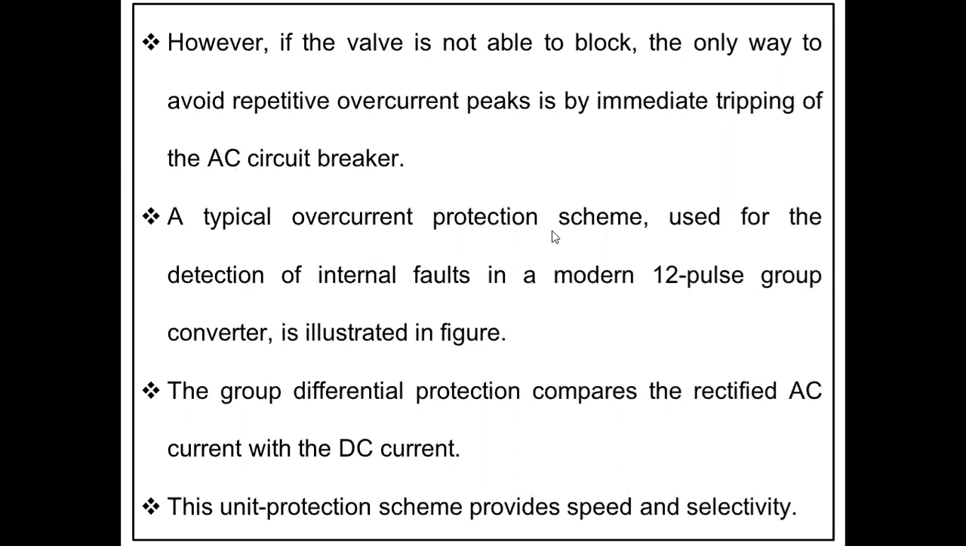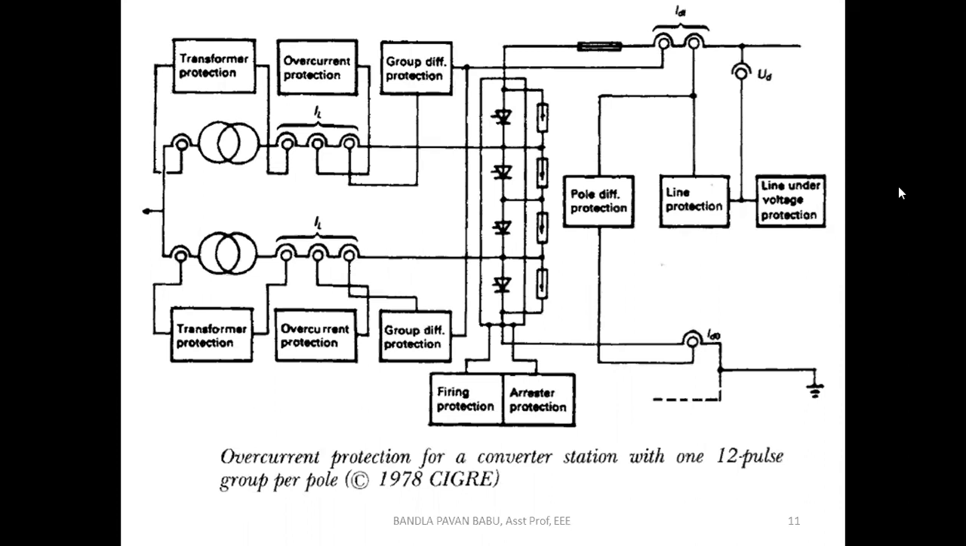Next, a typical overcurrent protection scheme used for the detection of internal faults in a modern 12 pulse group converter is shown in the figure. Here you can have a complete view of what type of protection circuits are connected, at which locations they have been connected, and what the functions of these protective devices are when they come into action. This is a modern 12 pulse converter unit, as discussed earlier. This is the converter transformer. The converter transformer secondary winding is connected to the converter unit. This is one unit and this is another unit. These two units are connected in series.